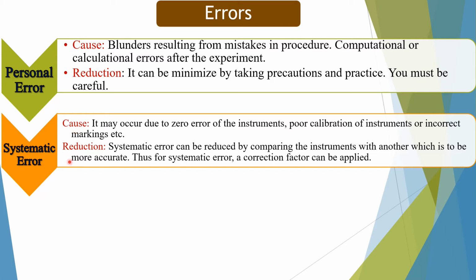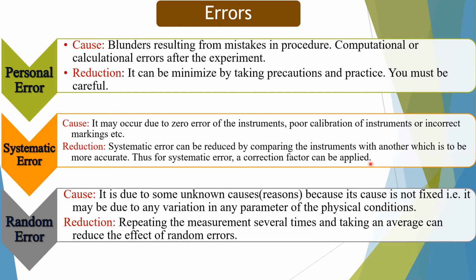How can we reduce systematic error? Systematic error can be reduced by comparing the instrument with another, which is more accurate. Thus, for systematic error, a correction factor can be applied. Random error. It is due to some unknown causes or reasons because its cause is not fixed.